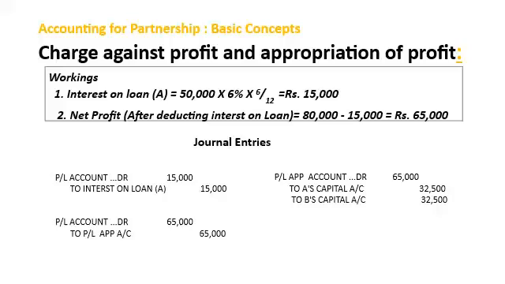Now this amount will be distributed equally among the partners as there is no agreement. So journal will be PL appropriation account debit 65,000 to A's capital account 65,000 into 1 by 2, 32,500, and to B's capital account 65,000 into 1 by 2 equals 32,500.